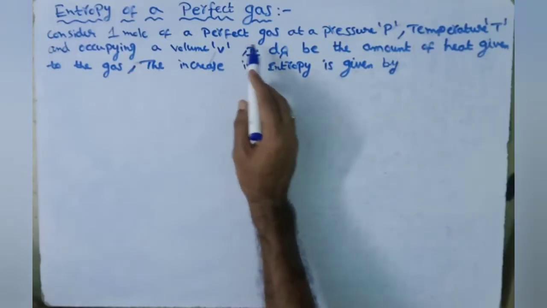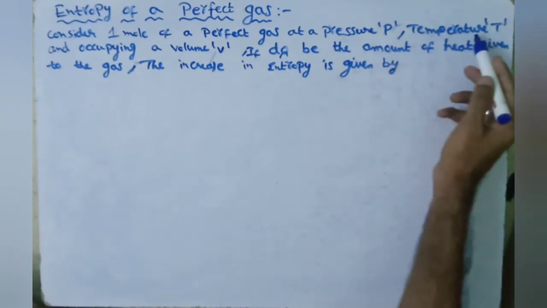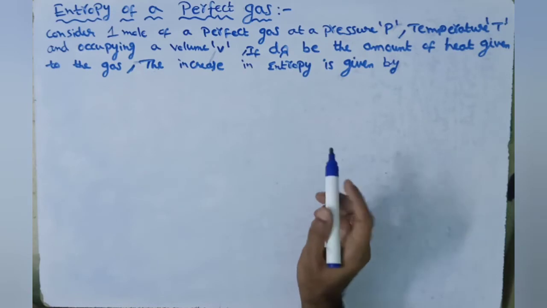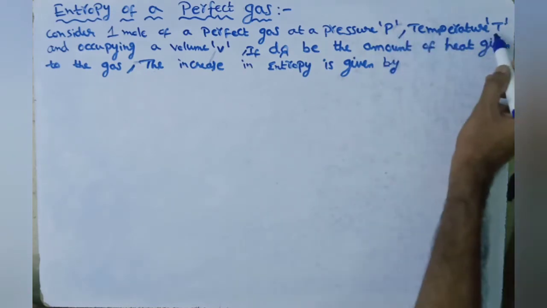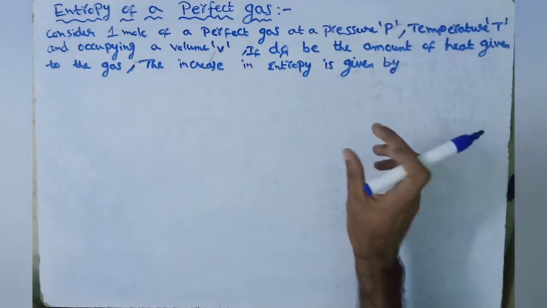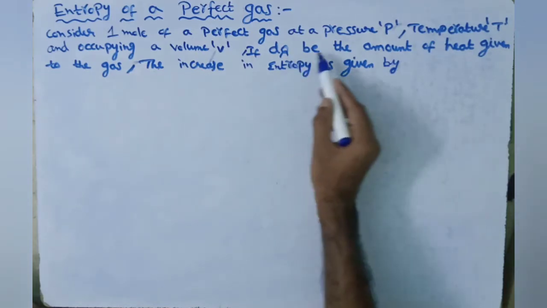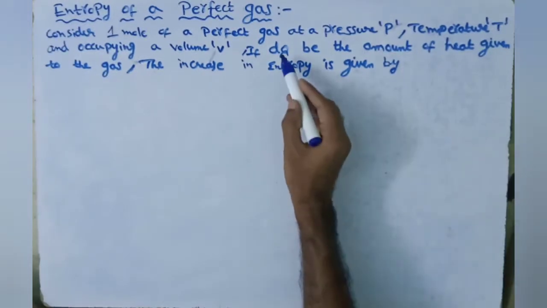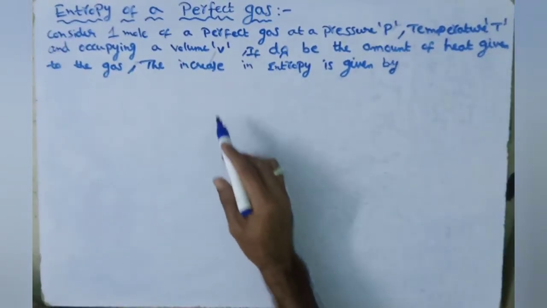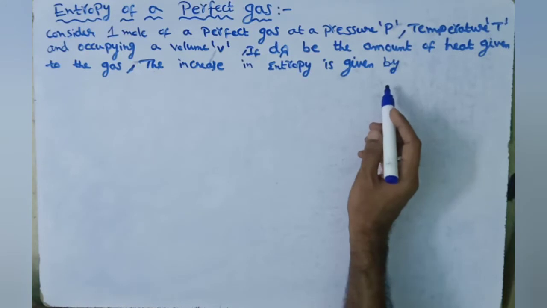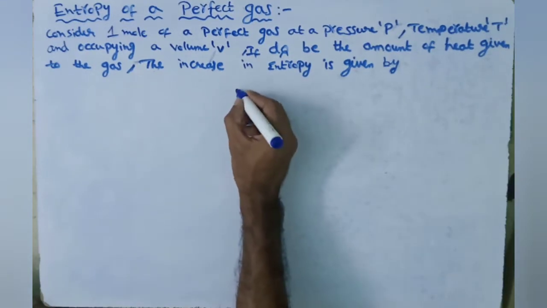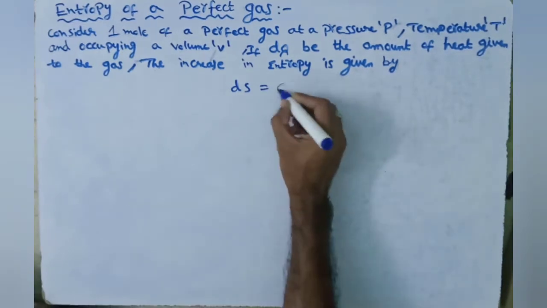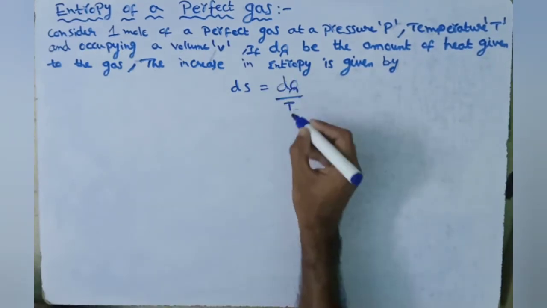Consider 1 mole of perfect gas at pressure P and temperature T and occupying volume V. If dq be the amount of heat given to the gas, the increase in entropy, change in entropy ds, is equal to dq by T.